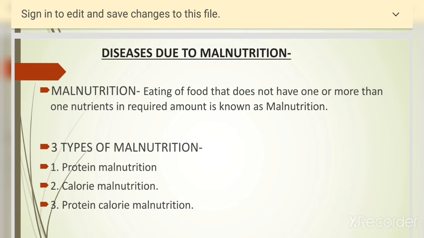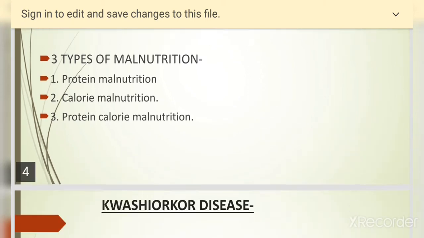They are not aware of a balanced diet: poor health, full starvation, lack of awareness of nutritional habits, socio-economic factors. All these are responsible for malnutrition. Now malnutrition diseases are of three types: protein malnutrition, calorie malnutrition, protein calorie malnutrition. We will deal with all of them.